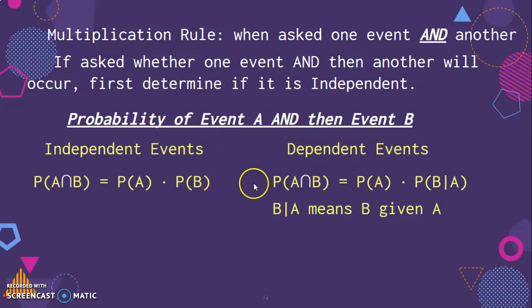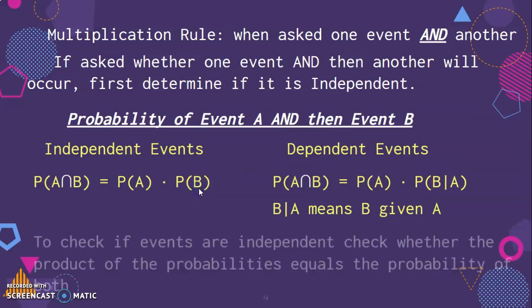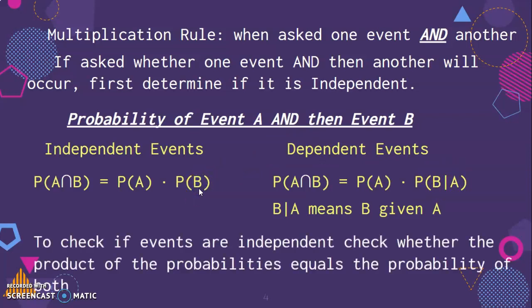So it's the same formula except that the probability of B given A is just the probability of B. The other thing about this formula is a lot of times they'll ask, are these two things independent, given that the probability of one is this and the other is that. They'll give you the three numbers, and if you can multiply the probability of A and B and end up with the probability of both, then you've proven that they're independent events.